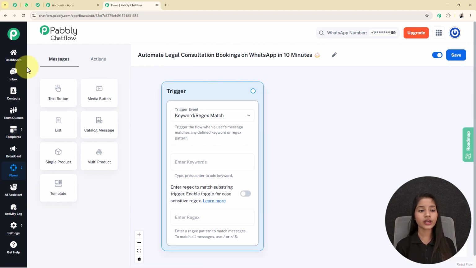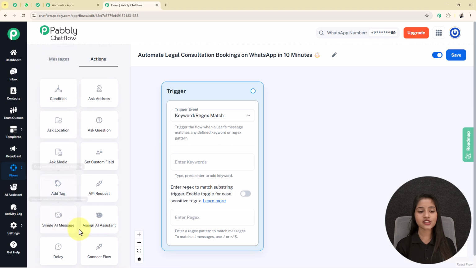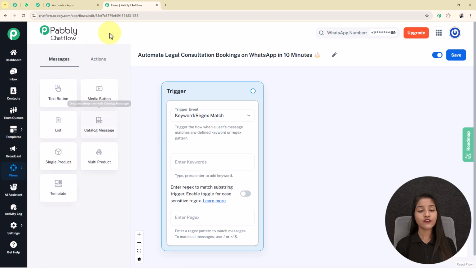Now I'll give you a quick review of these two options, messages and actions. Under messages you can see different buttons, and under actions you can also see different buttons. We will use these buttons in the creation of our flow. Here on the right hand side you can see two options. One is the active inactive button. With the help of this button your flow will be active. If you don't enable this toggle, then your flow will not work and it will not reply to your user. The other one is the save button. With the help of this button your flow will be updated.